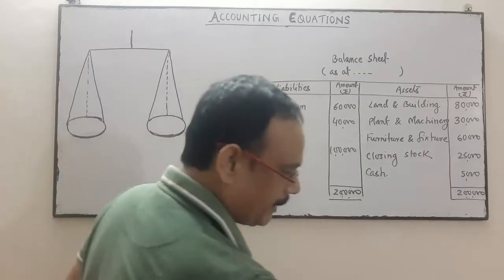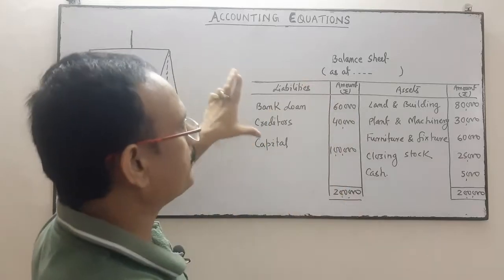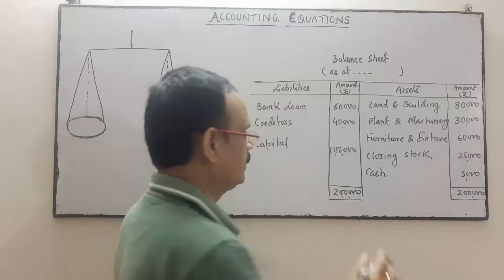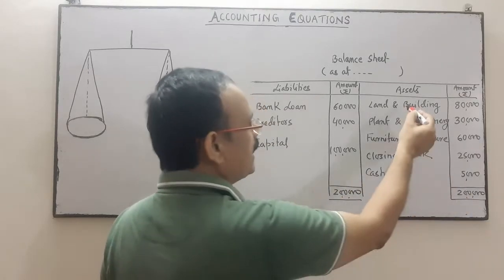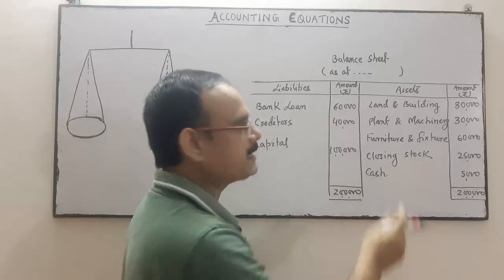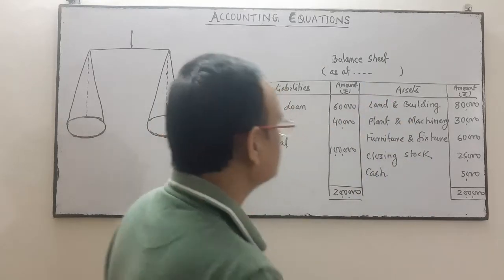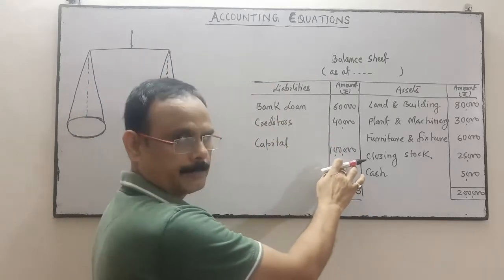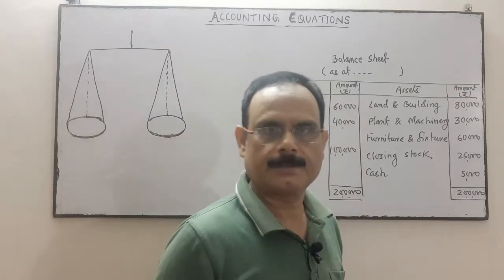So both sides of the balance sheet, the left hand side is your liability and the right hand side is your assets. Always the same. Why is it so? Whatever assets the business has, these assets are acquired or purchased by the business either from the capital amount or from the external liabilities.